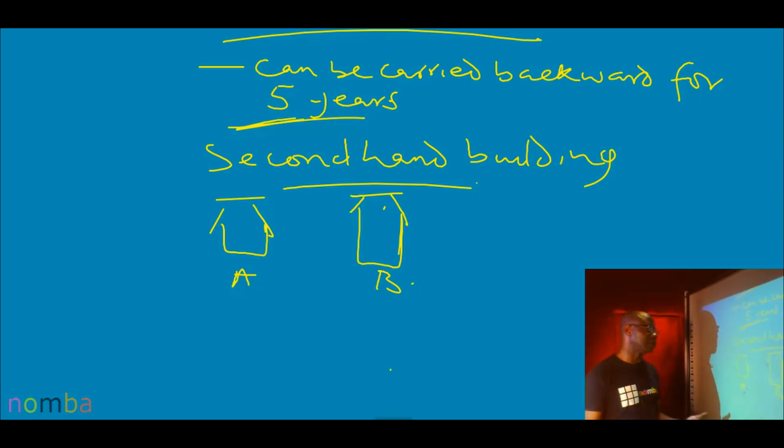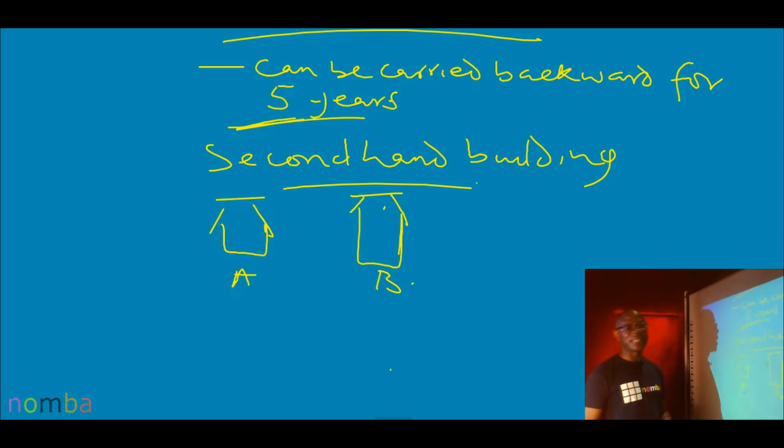It is still second-hand. So these are two second-hands. If it is A, because I have never put it to use, it will be entitled to initial allowance, are we there, and of course annual allowance, both being second-hand.